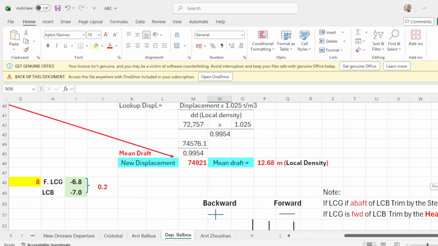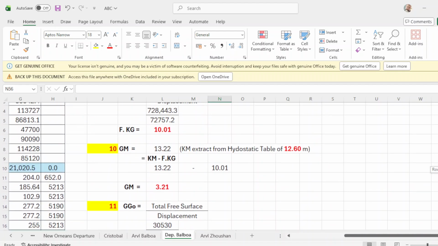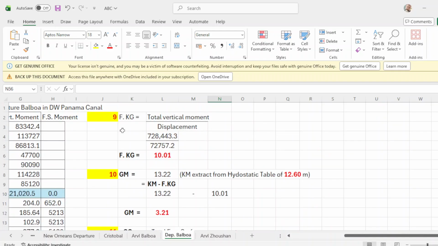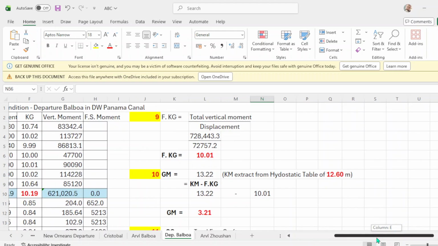We go now to number 9, which is the final KG. How to find final KG? Final KG is total vertical moment over displacement. So where can you find the total vertical moment? This is your vertical moment.